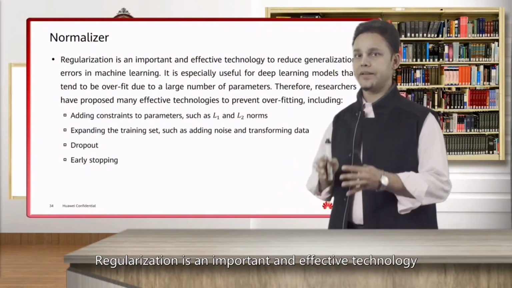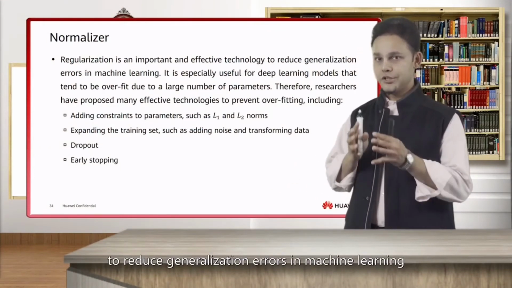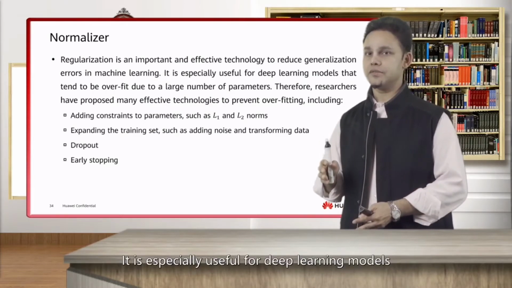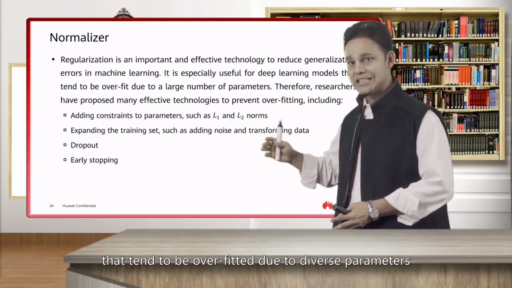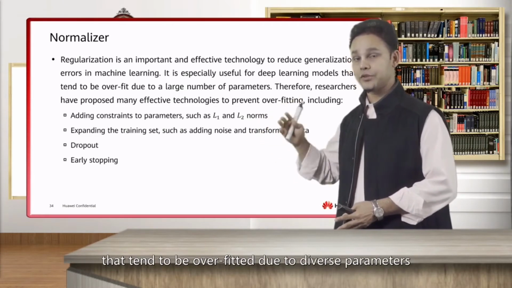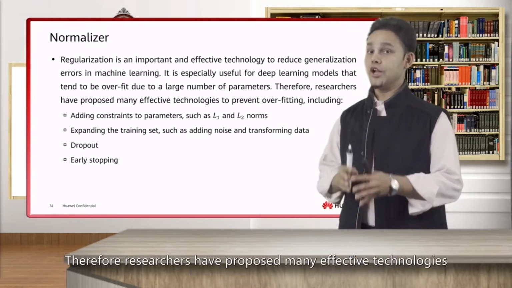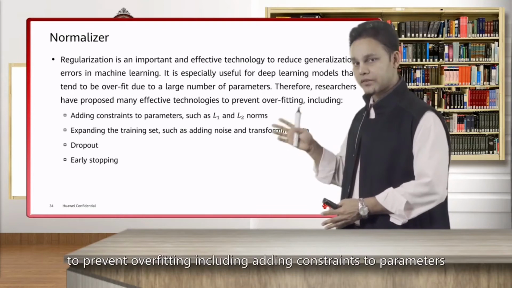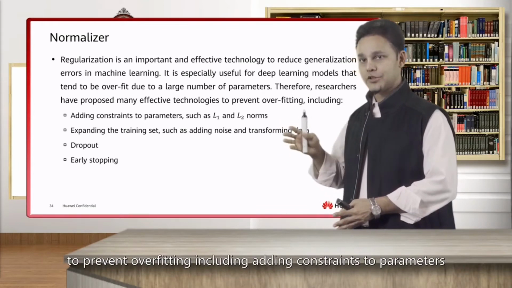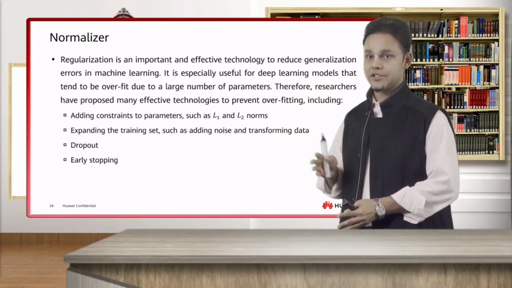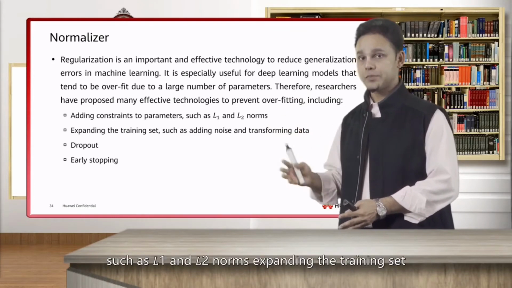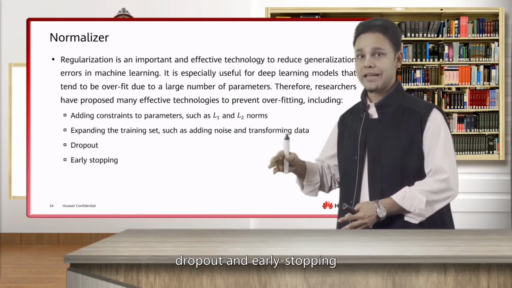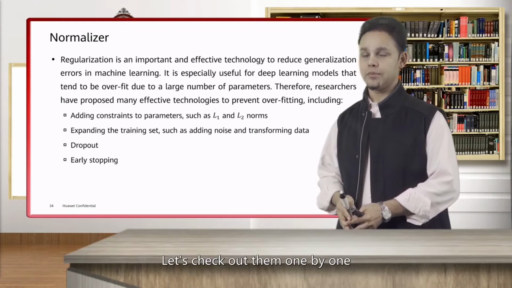Regularization is an important and effective technology to reduce generalization errors in machine learning. It is especially useful for deep learning models that tend to be overfitted due to the diverse parameters. Therefore, researchers have proposed many effective technologies to prevent overfitting, including adding constraints to parameters such as L1 and L2 norms, expanding the training set such as adding noise and transforming data, dropout, and early stopping. Let's check them out one by one.